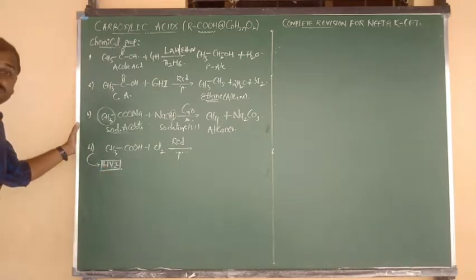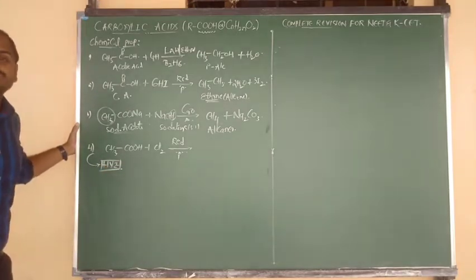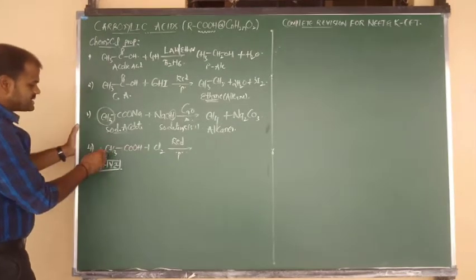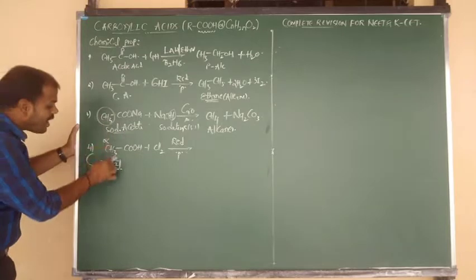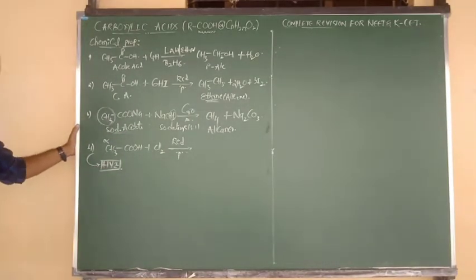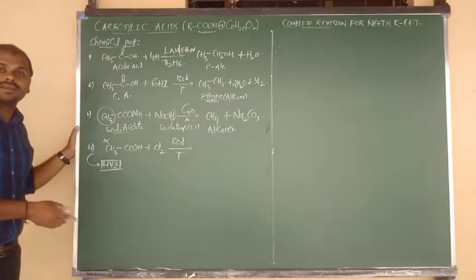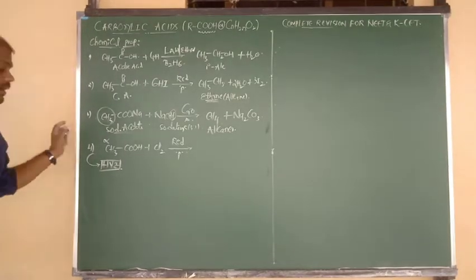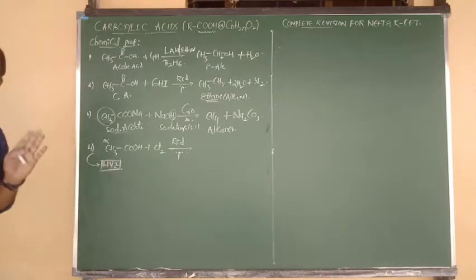HVZ. What is meant by HVZ? Hell-Volhard-Zelinsky reaction. So what is the required condition? The carboxylic acids which have alpha hydrogen atom undergo HVZ reaction. Formic acid. Can formic acid undergo HVZ reaction? Formic acid never undergoes HVZ reaction due to absence of alpha hydrogen. But acetic acid, propanoic acid, if they have at least one alpha hydrogen, definitely they are suitable for what? HVZ reaction.